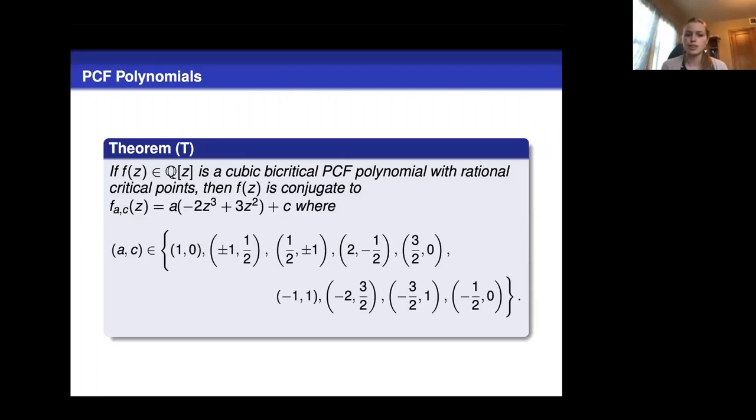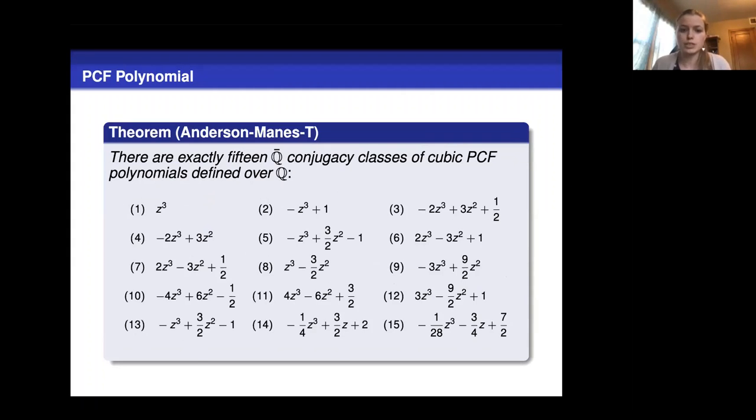It is possible that we could have a cubic PCF polynomial with irrational critical points. And we can find those as well. So this is all of the cubic PCF polynomials defined over Q.